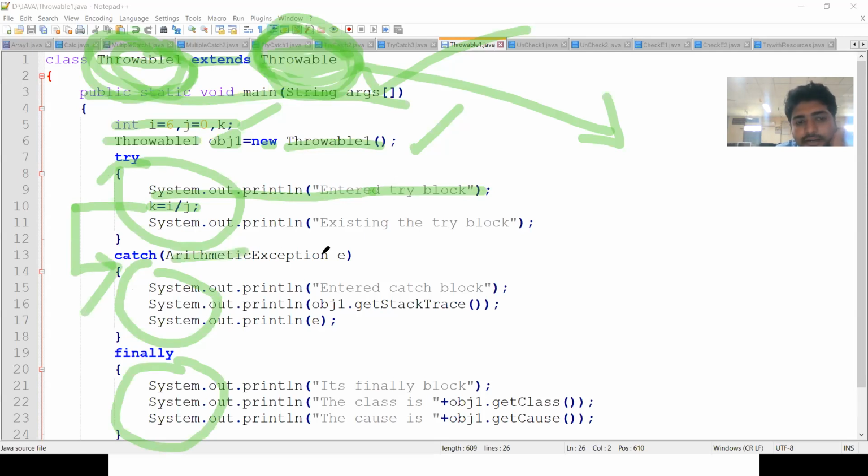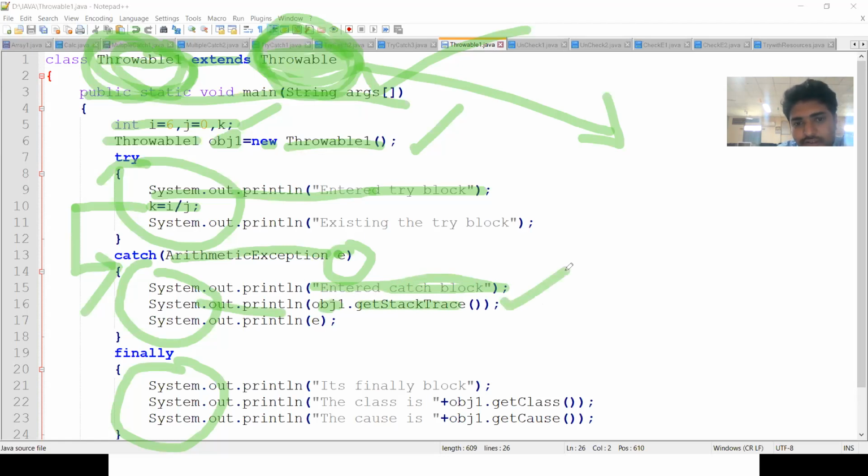ArithmeticException e, where e is an exception object. With System.out I'm printing a statement, enter the catch block. Then I am using the method getStackTrace through the object obj1.